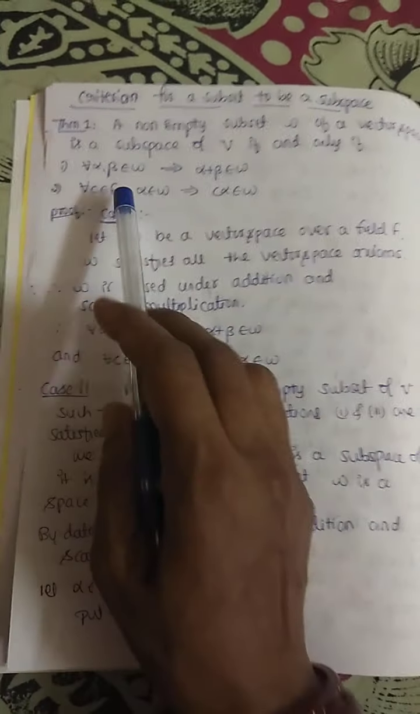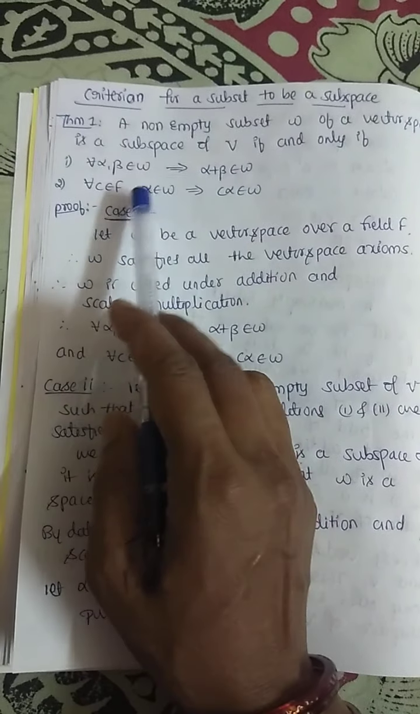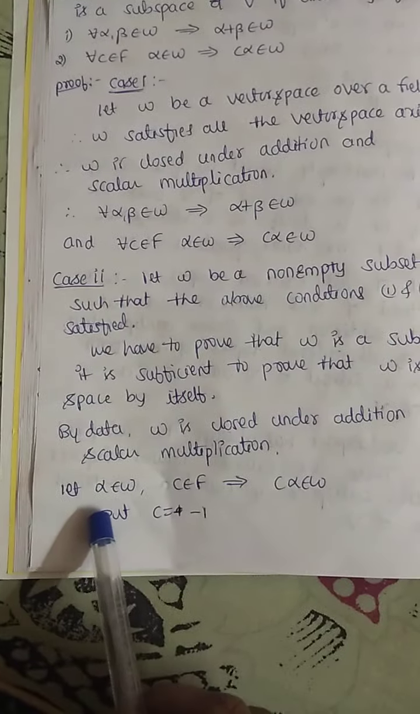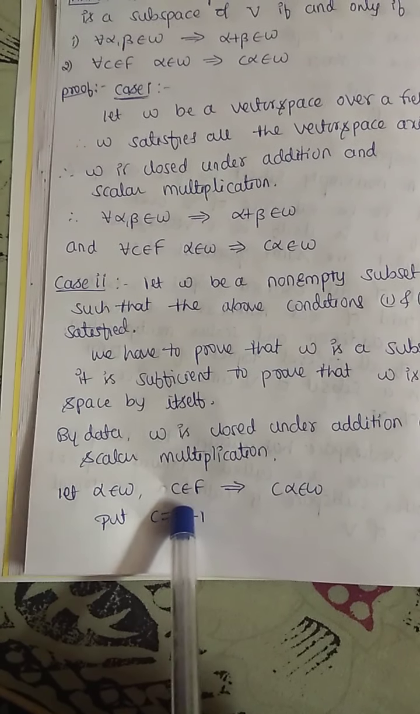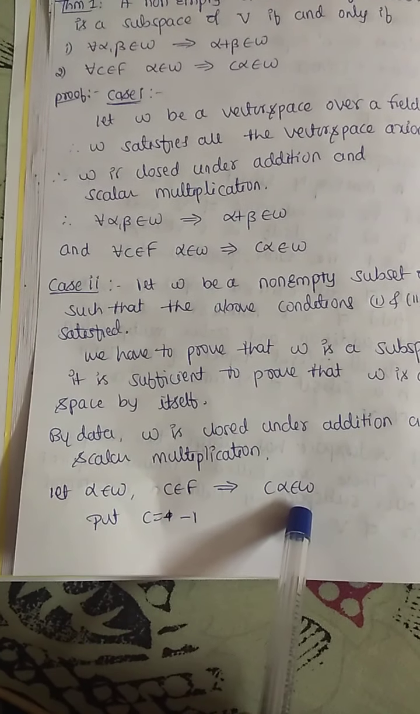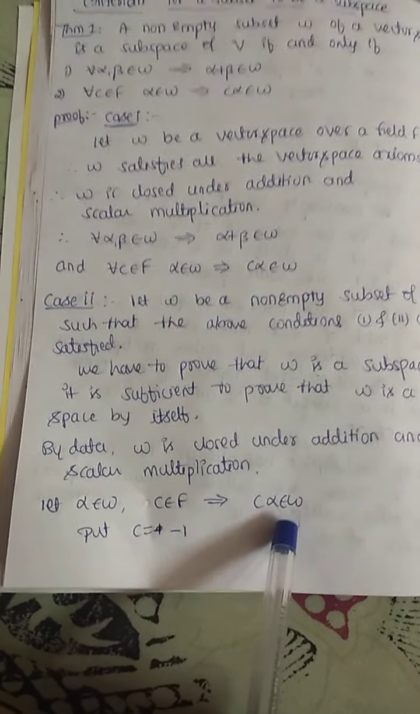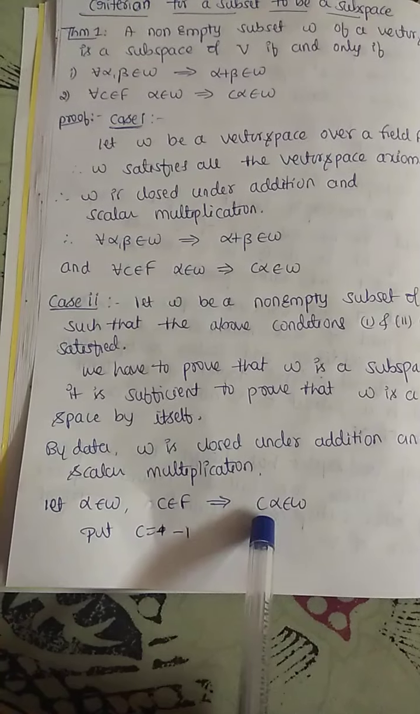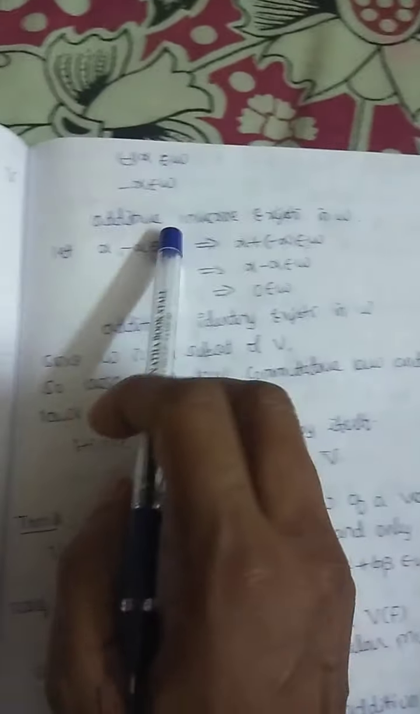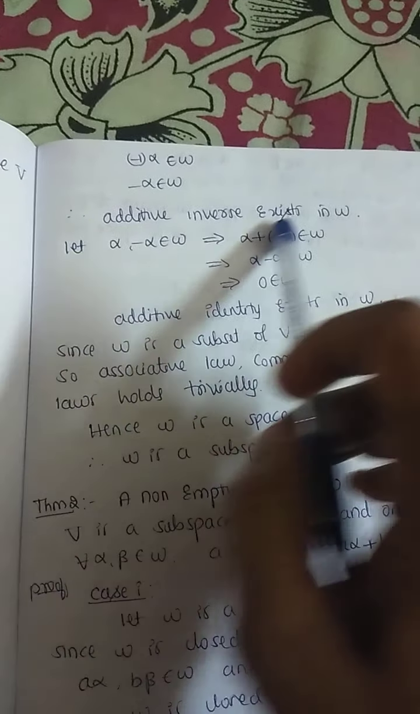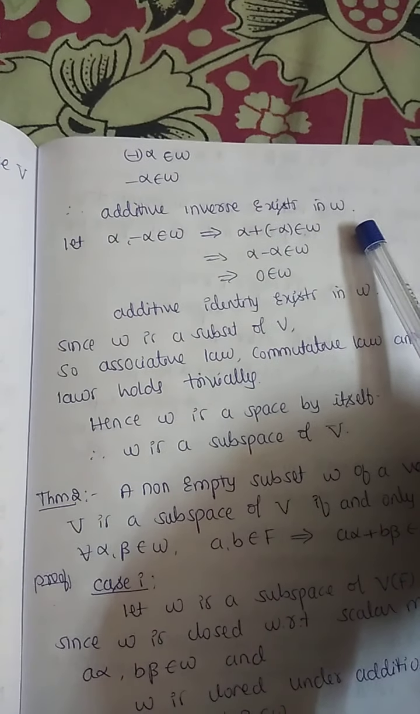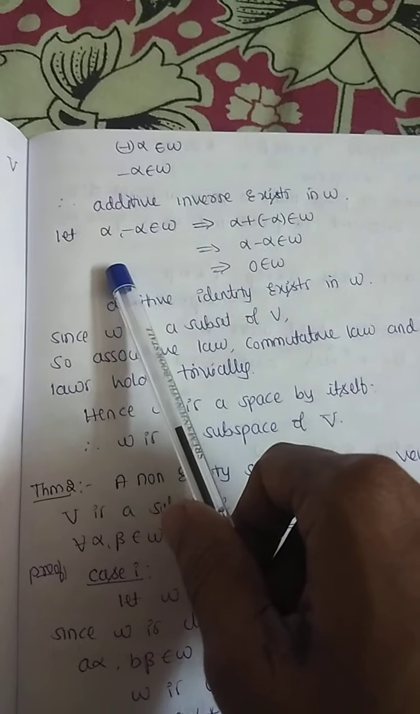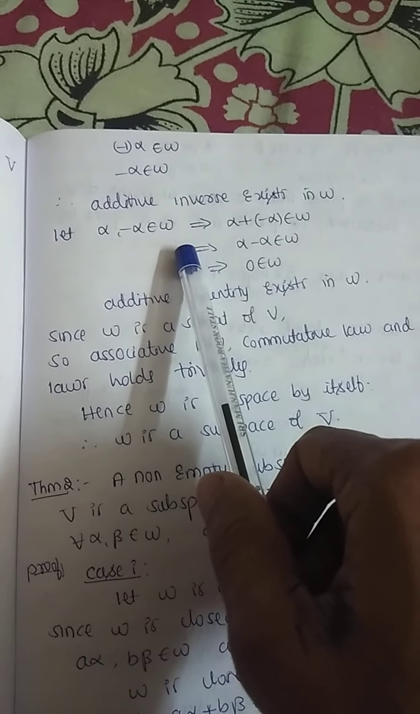By the data, W is closed under addition and scalar multiplication. It is given. Let alpha belongs to W, c belongs to F, c into alpha belongs to W. Scalar multiplication. It is given. Put c equals -1. This becomes minus alpha belongs to W. Minus alpha belongs to W, nothing but additive inverse exists in W.